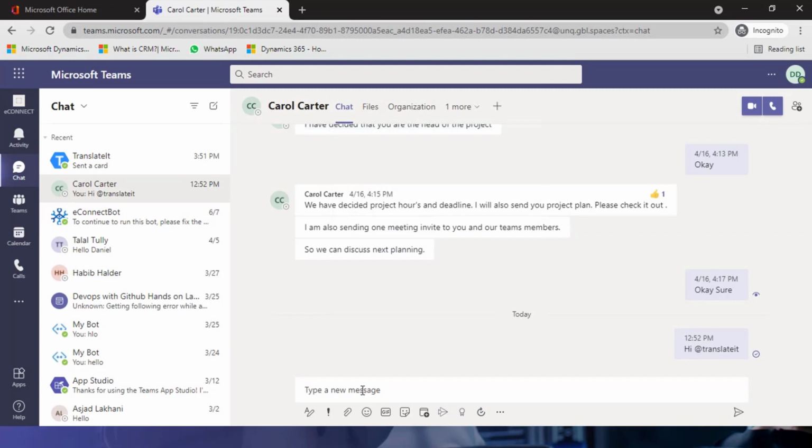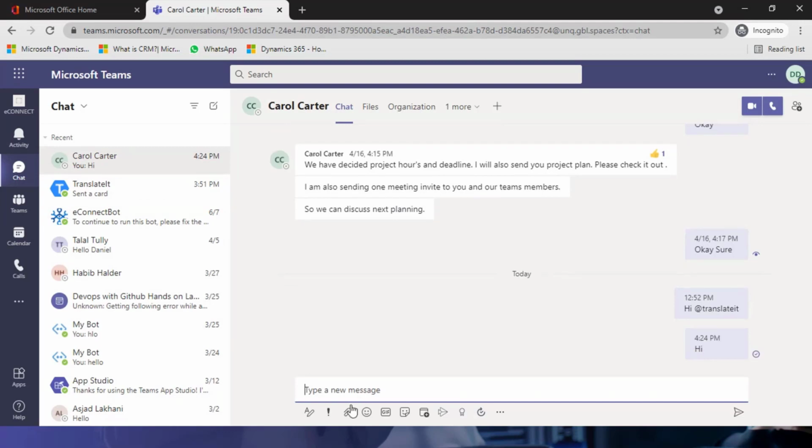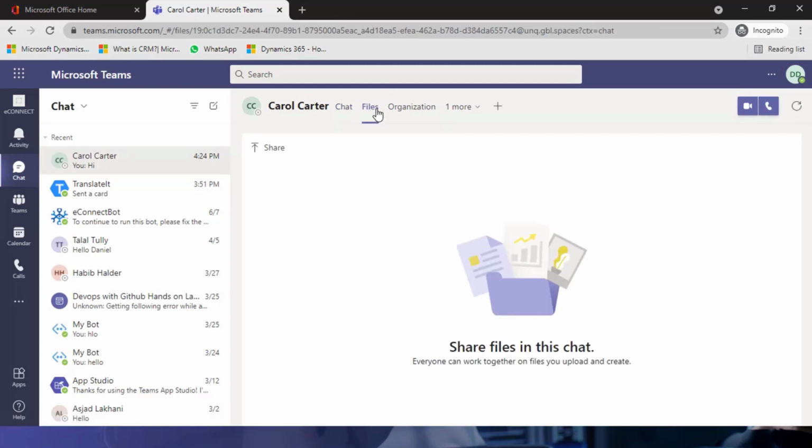Here I can start a chat with her. I can just put down hi. Then I can upload files from here. I can attach files, and put in emojis, GIFs, and so on. Next, I can share files with her. Let me show you the interface. Right now I haven't shared anything with her, but if I want to, I can just put down share in OneDrive and upload from my computer.